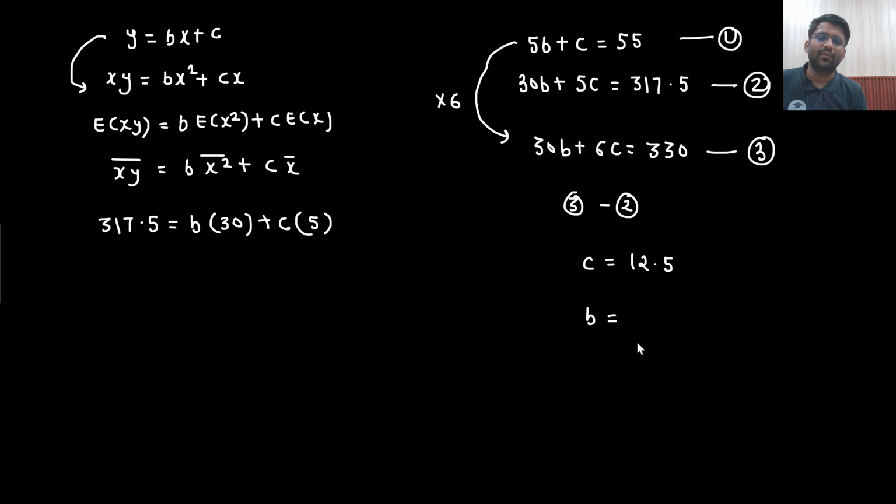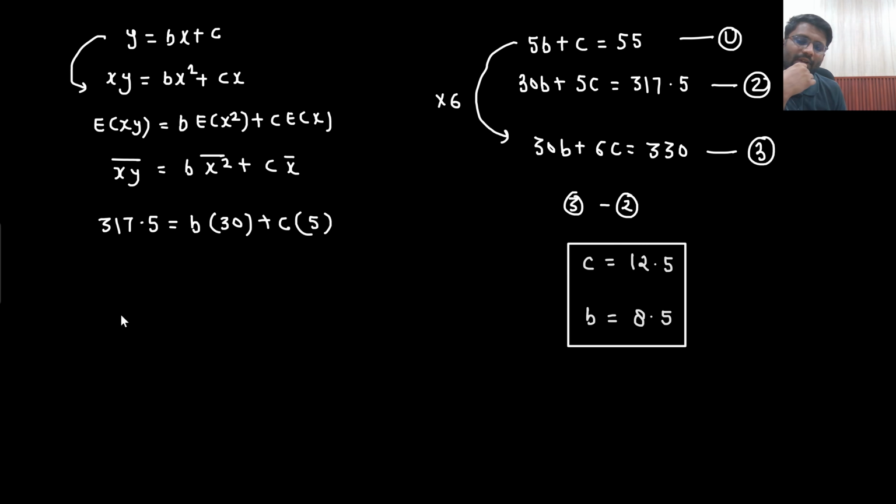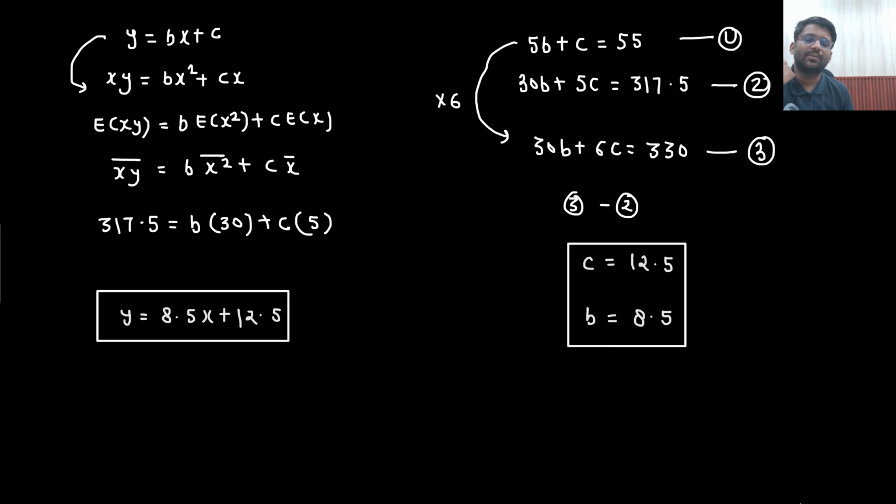So what is the value of b you will be getting? 42.5 divided by 5, 8.5. So value of b we are getting is 8.5. So these are the answers we are getting, value of b and c. Okay. So now what was the equation? y equals bx plus c. Value of b is 8.5, so 8.5 into x plus 12.5. So this will be the best possible line.